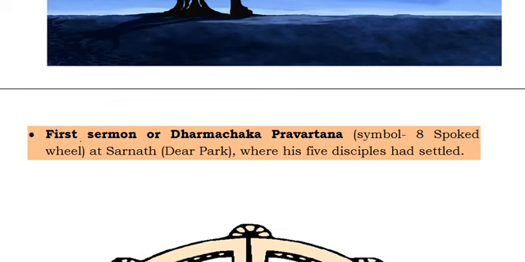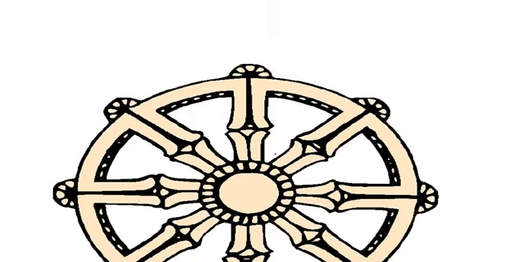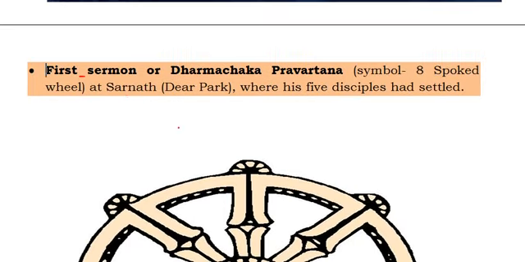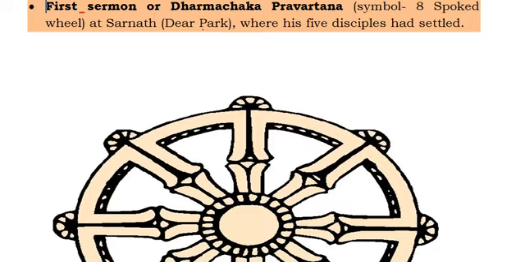So the first sermon, that is nothing but the first lecture, is said as Dharmachakra Pravartana. This is nothing but the symbol of the eight-spoked wheel. So at Saranath, Deer Park, this first sermon was at Saranath, where his 5 disciples had settled. So he gave the first sermon at Saranath, and this event is symbolized as the eight-spoked wheel.